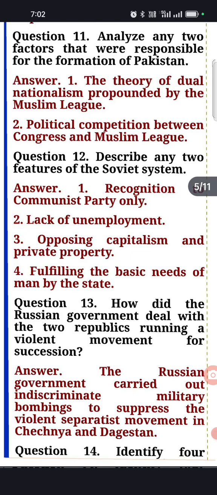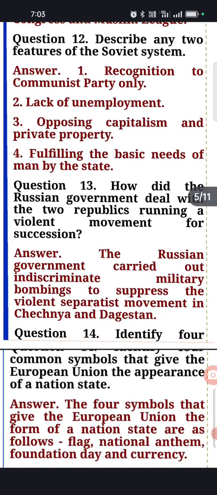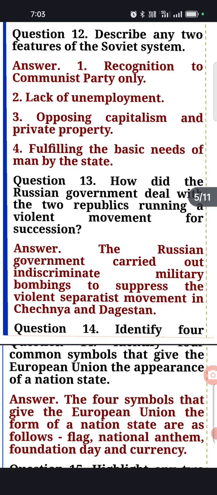Now, 12th question. Describe any two features of the Soviet system. The Soviet system that was adopted in the USSR. Now, here you have to mention the features. First feature is recognition of the Communist Party only. It was the dominance of the Communist Party. Second, lack of unemployment. And third, opposing capitalism and private property. Fourth, fulfilling the basic needs of people by the state. All the needs of the citizens of the country were fulfilled by the state only. Now come to the 13th question.